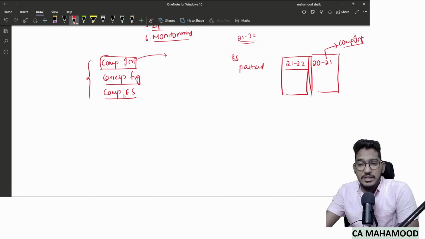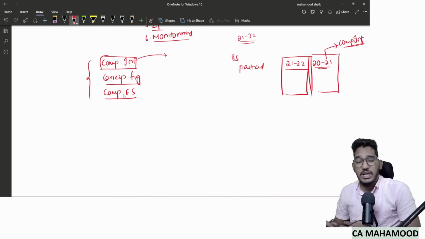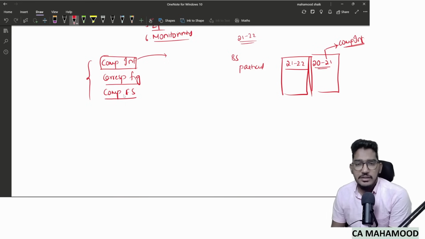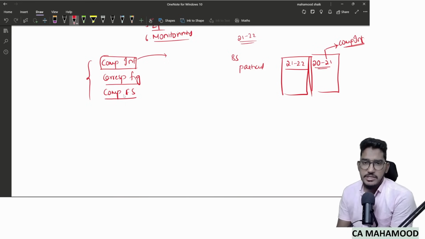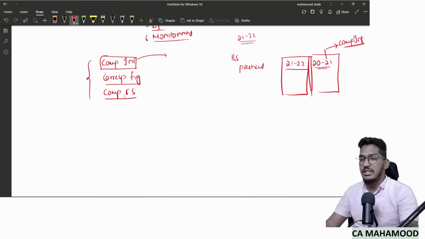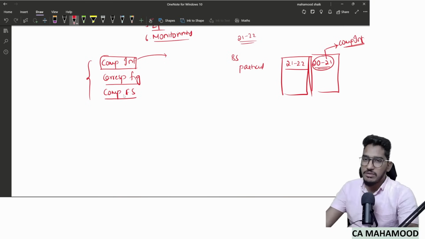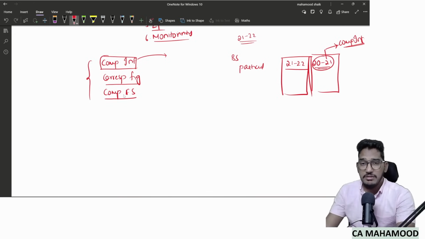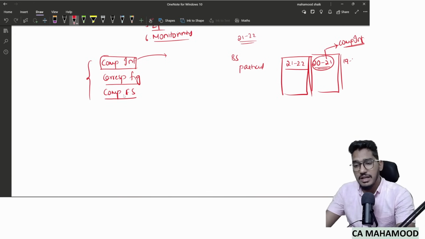This comparative information can be presented for one year, or even for more than one year. It depends on the applicable financial reporting framework. In India, the applicable financial reporting framework expects you to present only the last one year's information. In some countries, the framework says to present two years of information, so 2019-20 will also be added. Both years' information will be called comparative information.